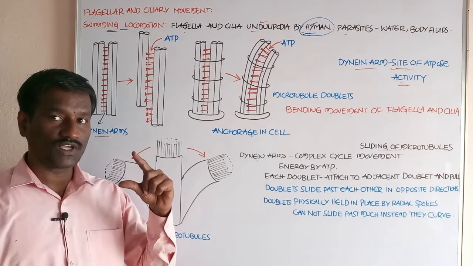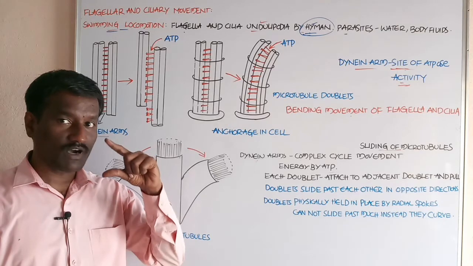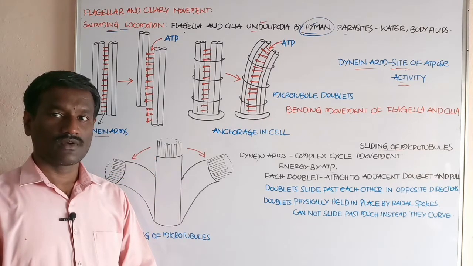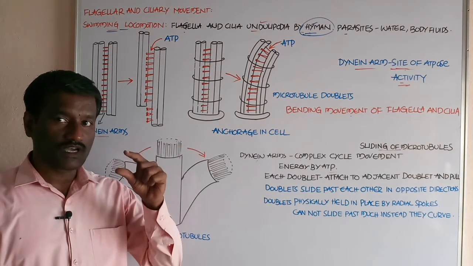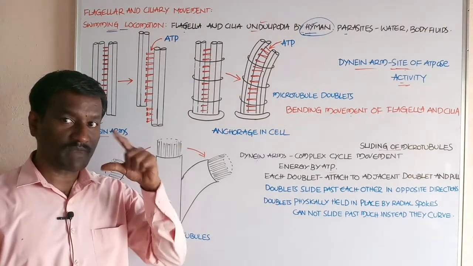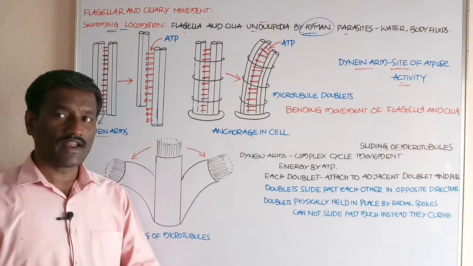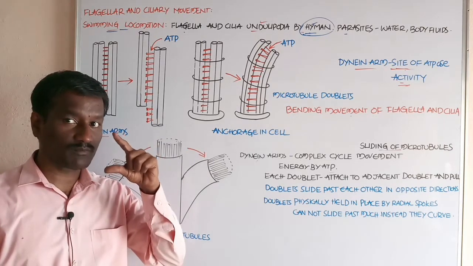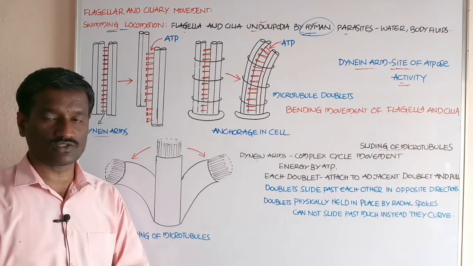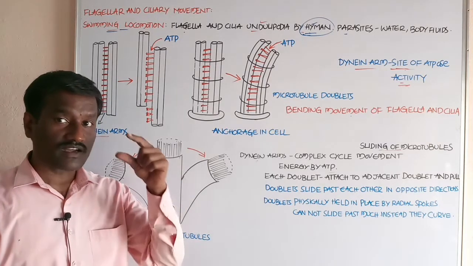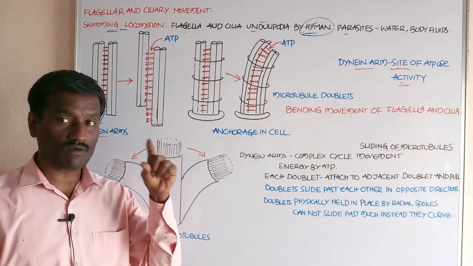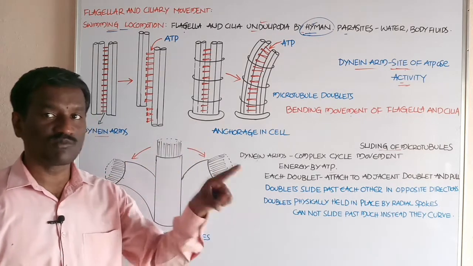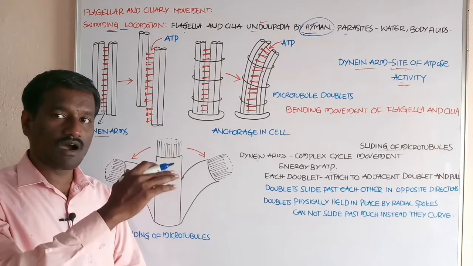Student, at the time of the bending movement of the flagellum, dyneins play the main role. Dyneins act as protein motor molecules, mainly used in the bending movement of the flagellum or cilia.